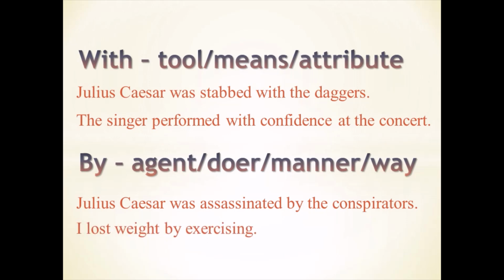It is also used to show the manner or way of some work. I lost weight by exercising. Exercising is the way by which I lost weight. With is used with the tool or means, while by is used with the person or the doer of some action. With is used with the attribute and by is used with the manner.